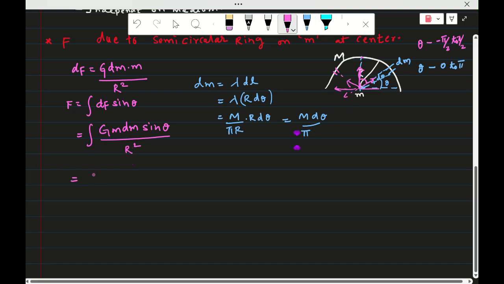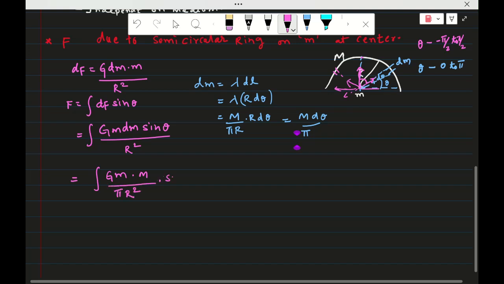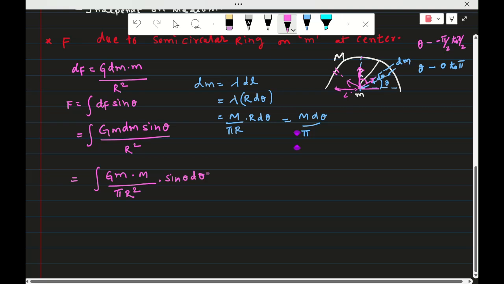So now this value is put here. That is equal to the integral of G m into capital M by pi r square into sin theta d theta. Now apply the integration limits: integral from 0 to pi of G into small m, unit mass at the center, mass of the ring M by pi r square, sin theta d theta.